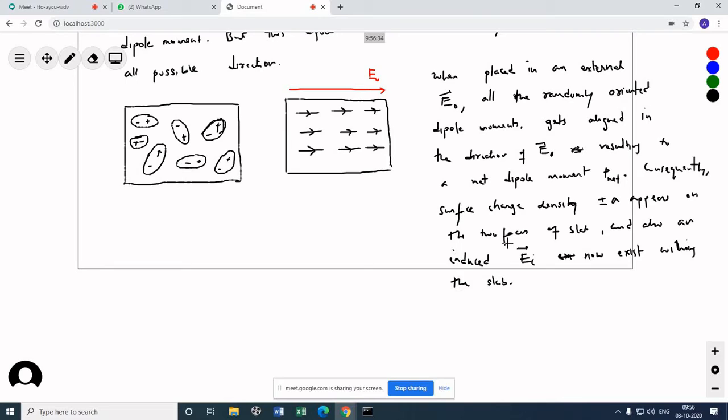Interesting, right? The net electric field becomes, again same story, E0 minus E_I.